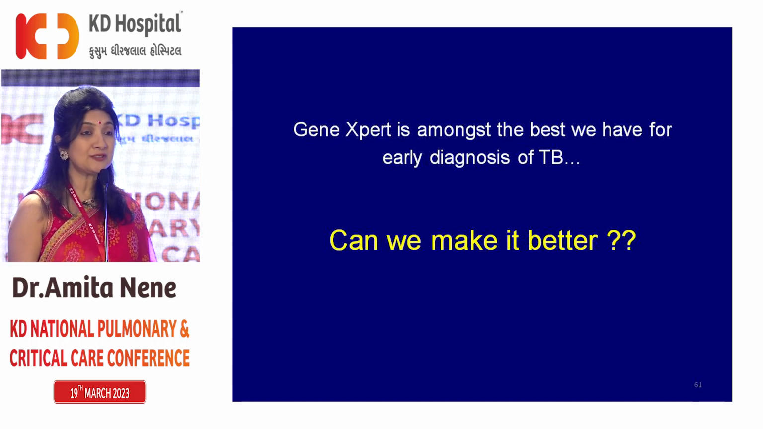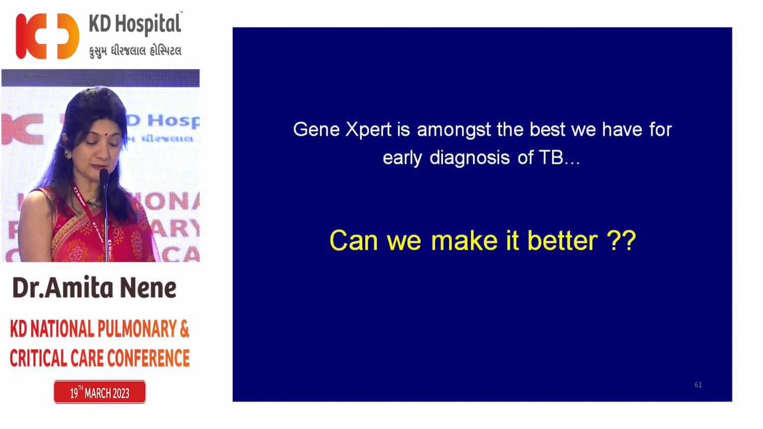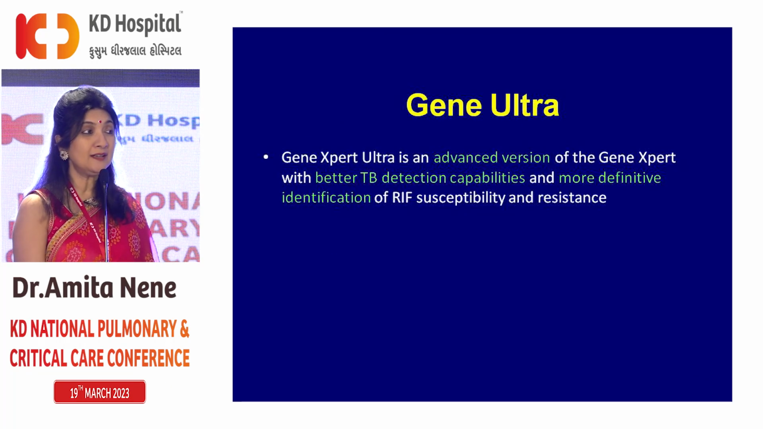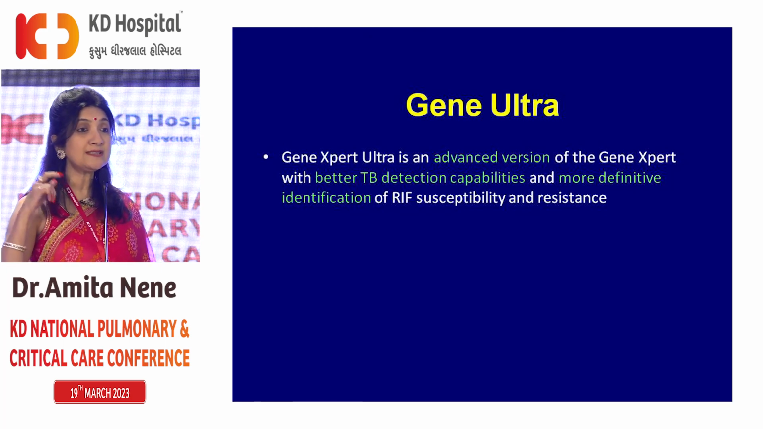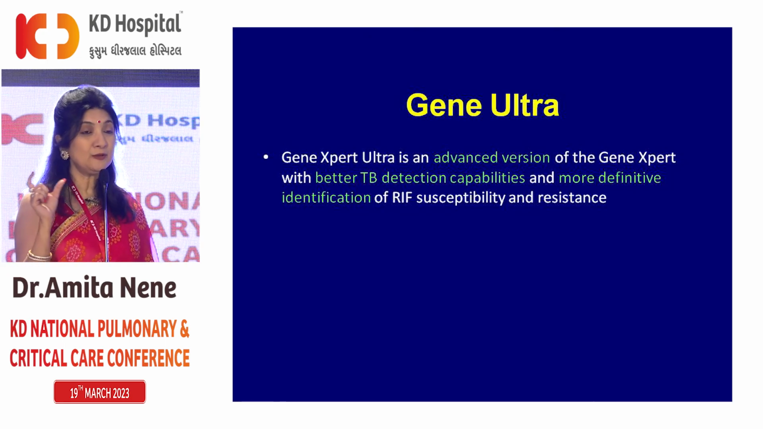From all this discussion, it's very, very clear that GeneXpert is the best that we have for early diagnosis of TB. Can we make it better? Yes. Now we have GeneXpert Ultra. The program is still not providing it, but if you are in private practice, please do GeneXpert Ultra, because this is almost indispensable in today's day and age. GeneXpert Ultra is an improvised version of GeneXpert. If you have GeneXpert, you just have to put in a new program and your machine becomes GeneXpert Ultra. You'll need a bigger cartridge, but otherwise you don't need to buy anything new.